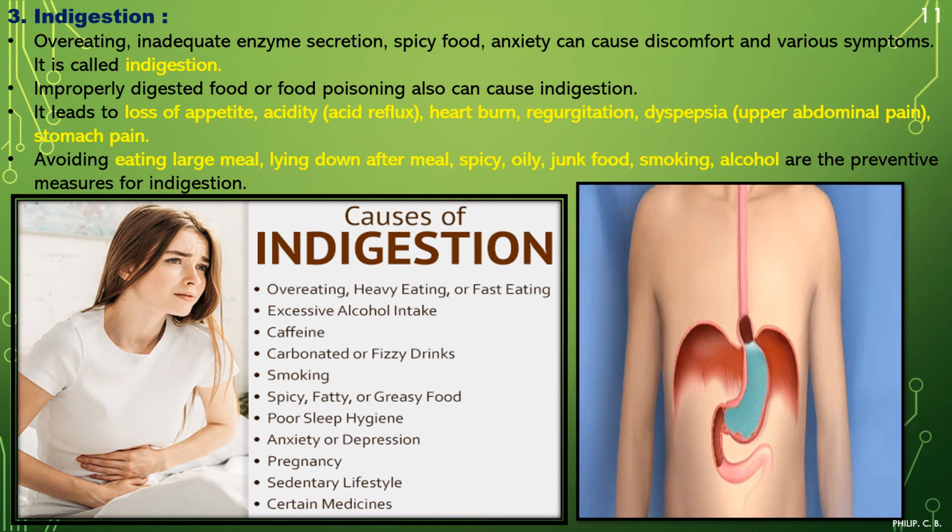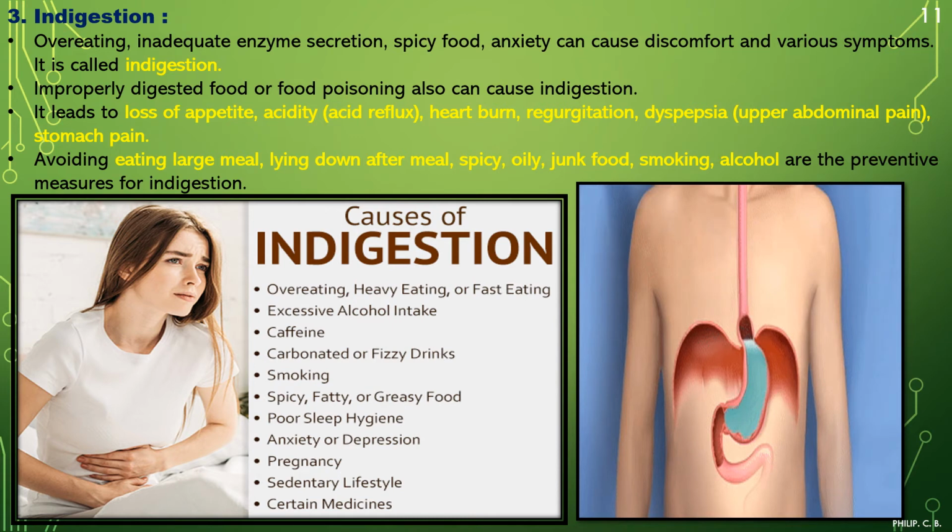Now this acid reflux you can see on the right side of the animation image. What is acid reflux as such? Heartburn, regurgitation, or we can use the simple term vomiting, dyspepsia, or upper abdominal pain, stomach pain, which is again common because of indigestion. Further, what can be done?